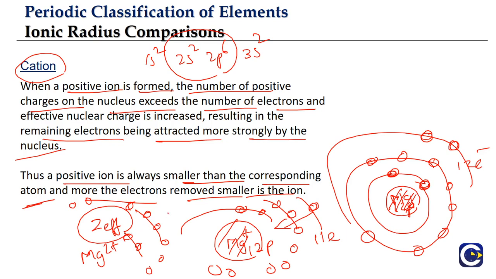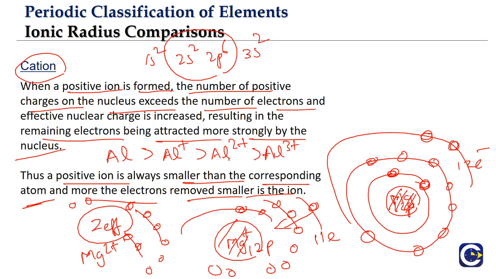Even otherwise, let us take the case of aluminum. The aluminum atom is larger than aluminum plus, which is larger than aluminum 2 plus, which is larger than aluminum 3 plus, because after removal of every 1 electron, the effective nuclear charge on the electrons increases, thereby reducing the size.